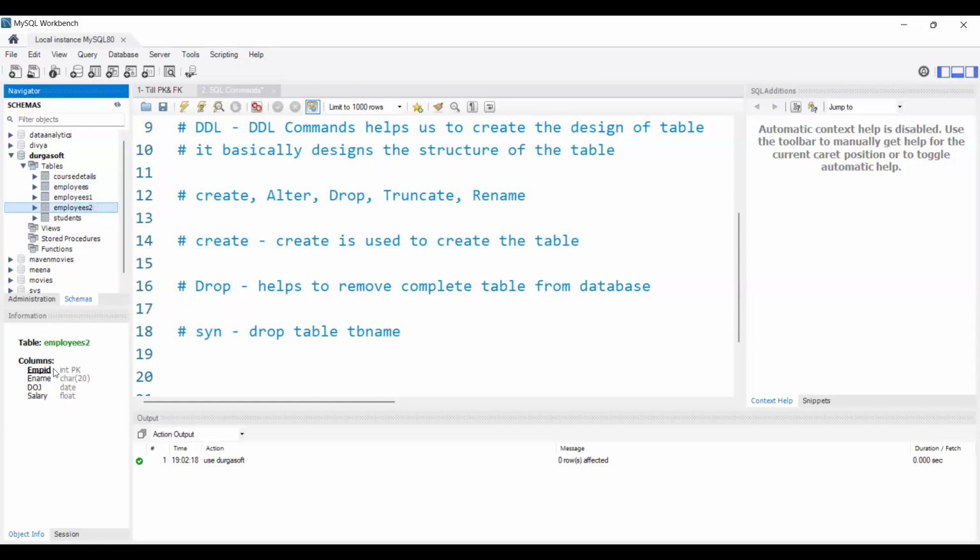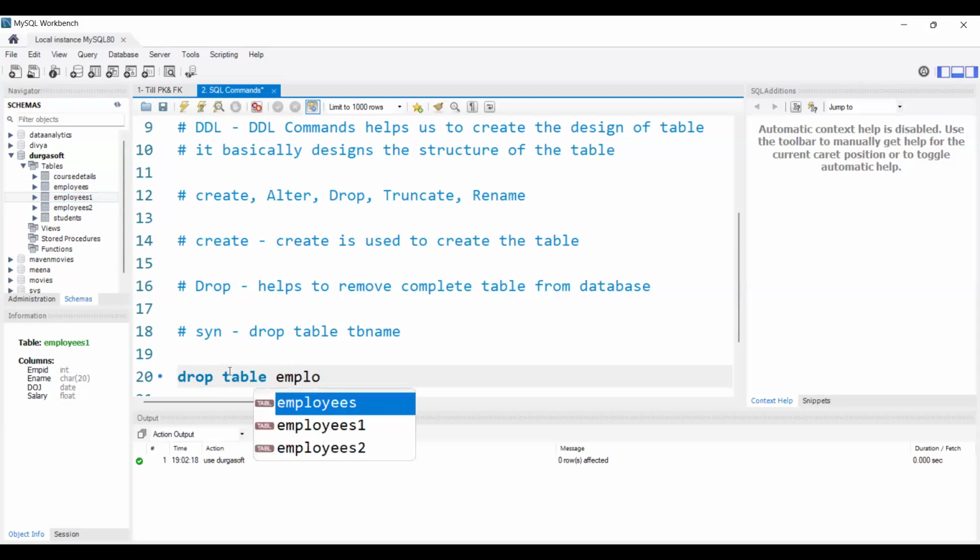In the employees two table only, I declared the primary key, right? So I'm removing the employees one table now. How to do that? Simply, we use the drop command. We say drop table and give the table name, employees one.